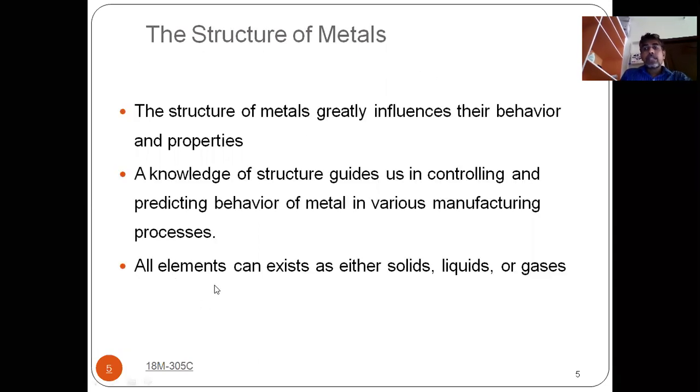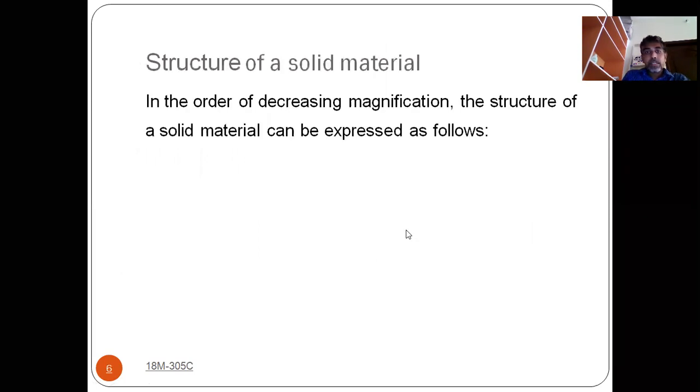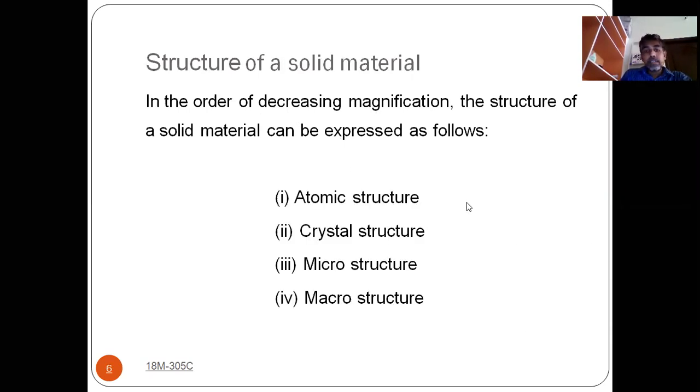See, generally we know that if you take any material, it may exist as a solid, liquid or gas. So three types of materials we may find: solid, liquid or gaseous state. And if you go for the structure of a solid material, how will the solid material be? Here, how we are classifying it, see here, this is the structure of a solid material.